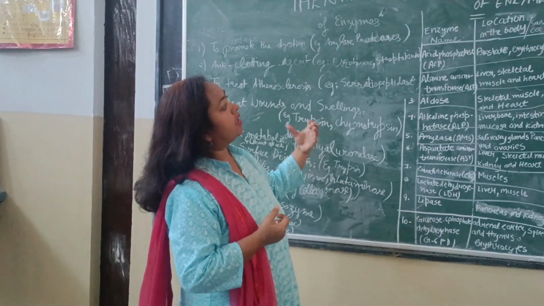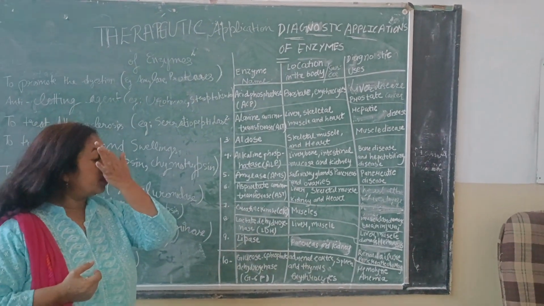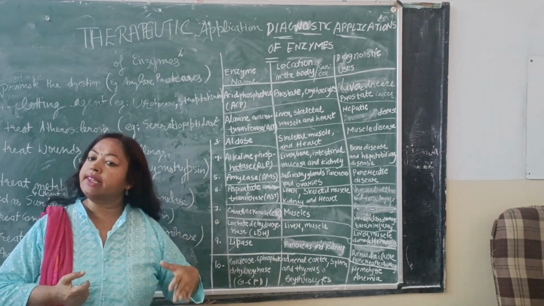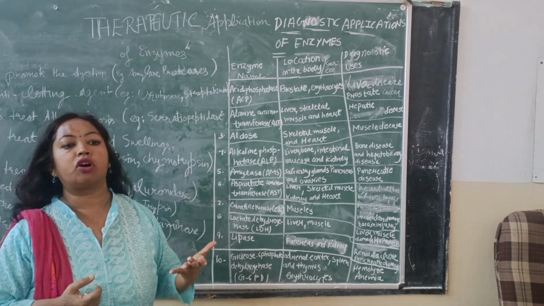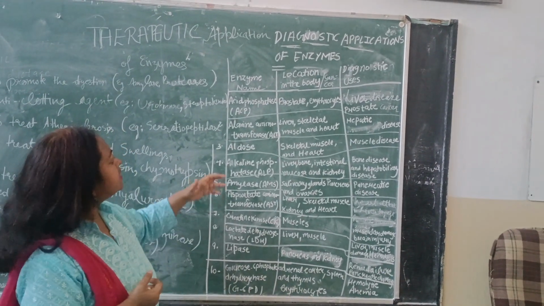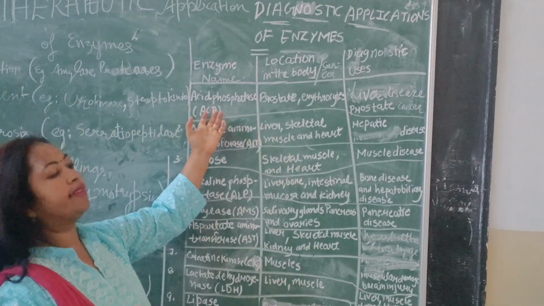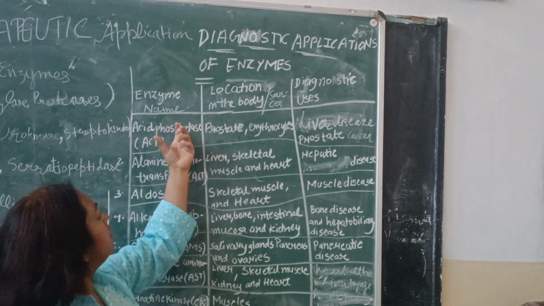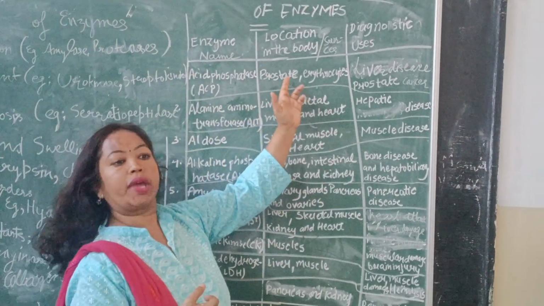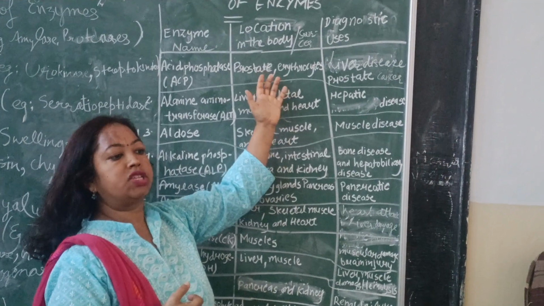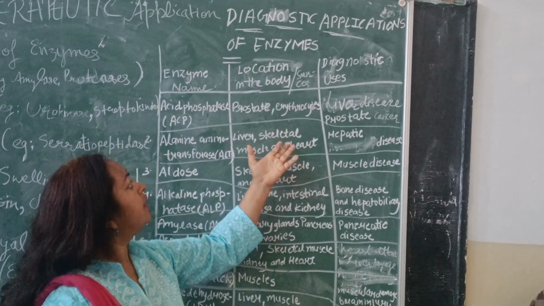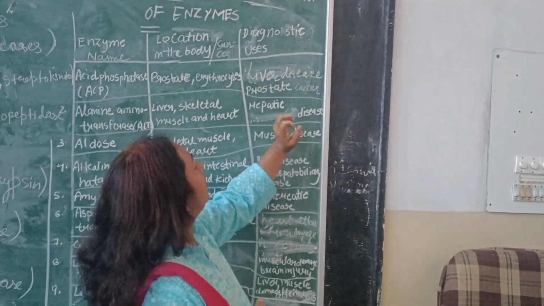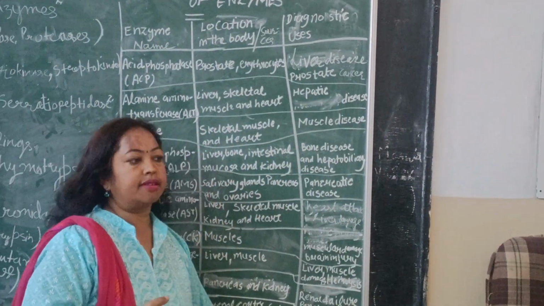Now coming to the diagnostic applications, where with the help of specific symptom we will identify the disease first and then the enzymes will be used in the treatment of those diseases. First is acid phosphatase, ACP. In this table, we have shown the name of enzymes and the location of the body in which these enzymes are present. Like ACP is present in the RBCs, so it is used in liver and prostate cancer disease.